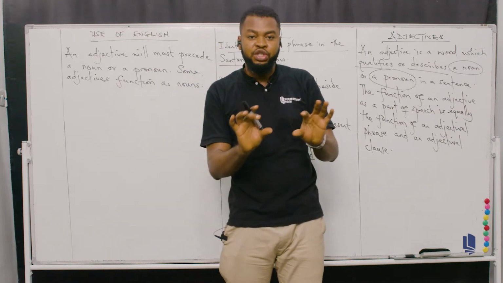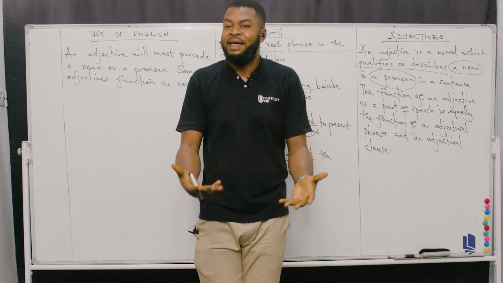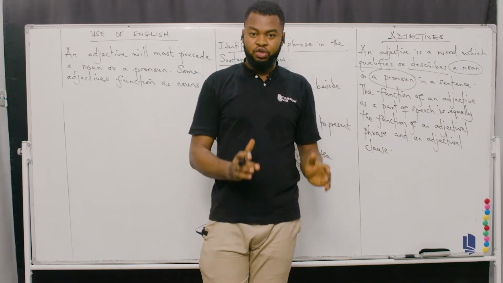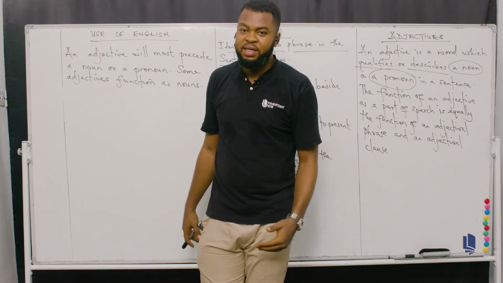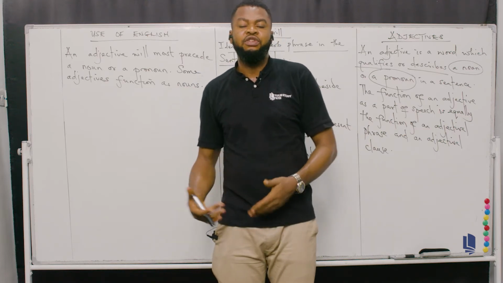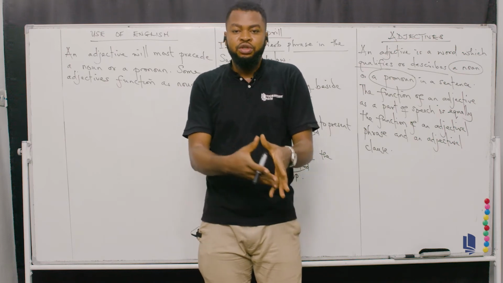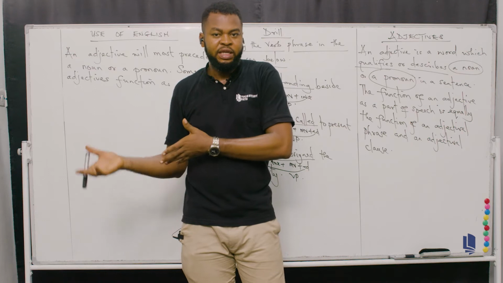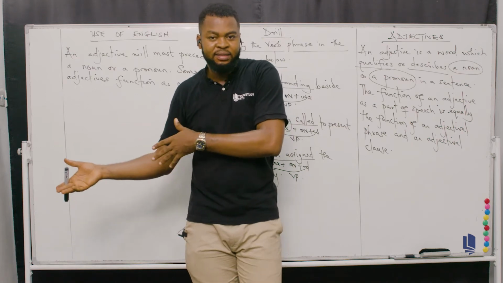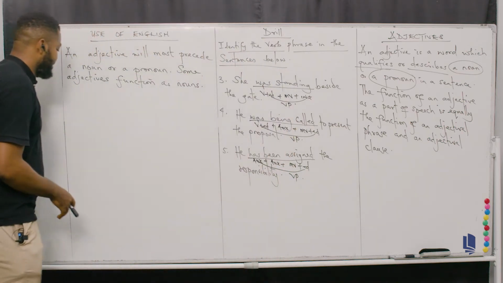So that's the positioning, the structural understanding of an adjective. In terms of structure, an adjective will come before the noun to describe it. The reason an adjective occurs before the noun is to tell you what condition, what situation, how the noun is or what the noun looks like. So now let's continue.